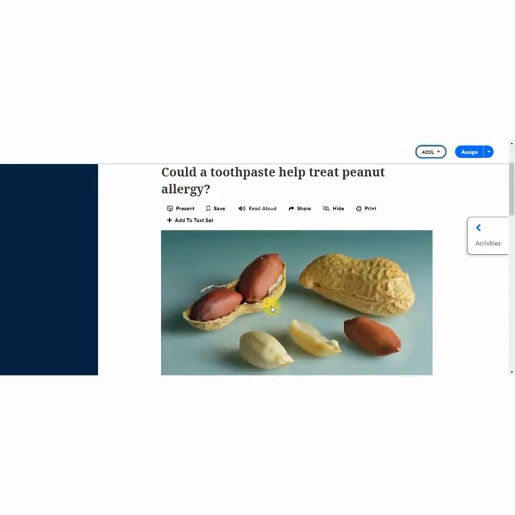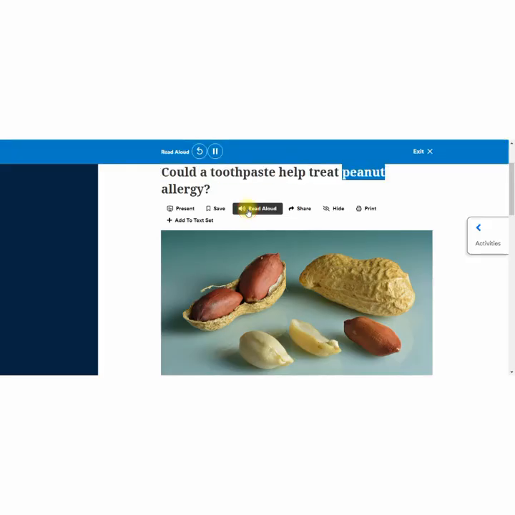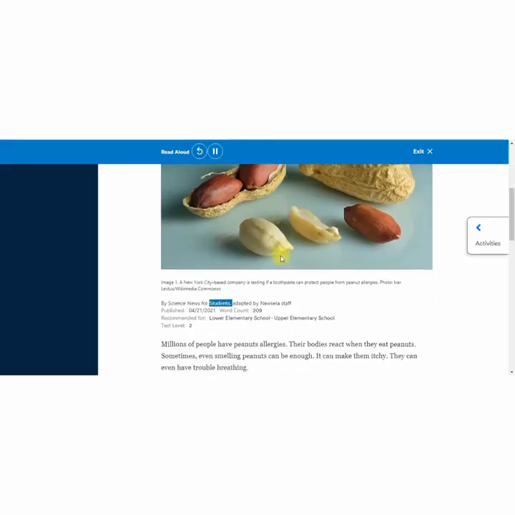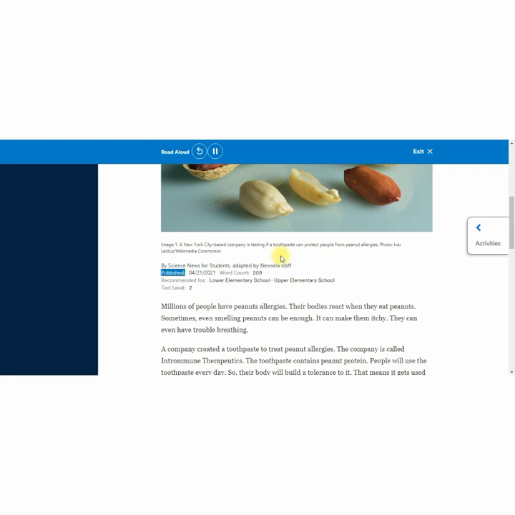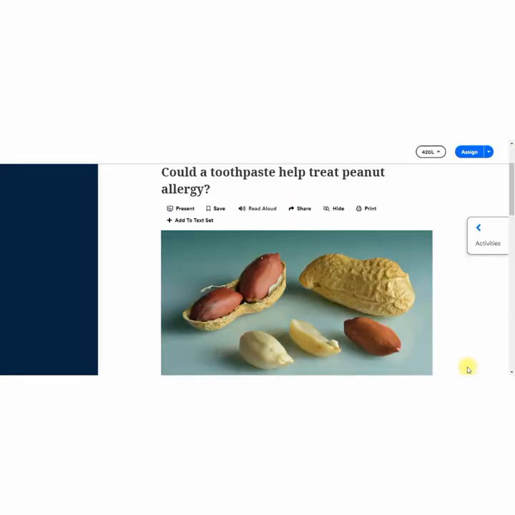And also we can listen to the text. Could a toothpaste help treat peanut allergy? By Science News for Students, adapted by Newsela staff. Published April 21, 2021. Millions of people have peanut allergies. Their bodies react when they eat peanuts.